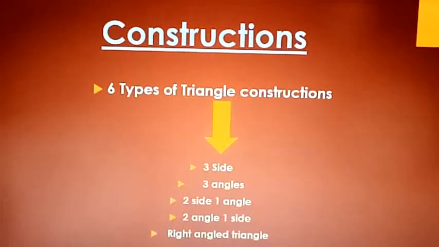Now, constructions. There are 6 types of triangle construction: 3 sides, 3 angles, 2 sides and 1 angle, 2 angles and 1 side, right angle triangle, and base and height, right? These are the 6 types of triangle construction that they can give. Out of these, they can give 1 type of triangle construction.